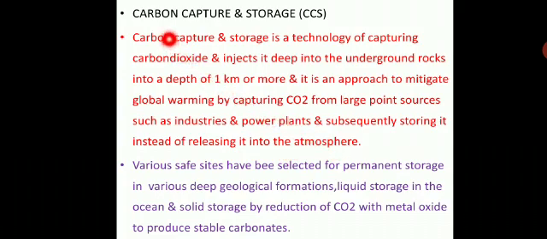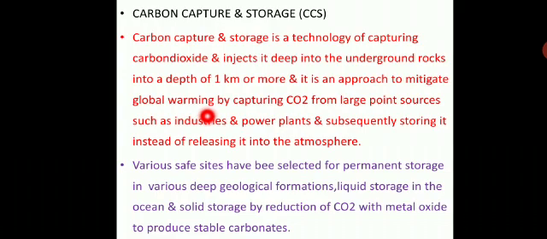Simply, carbon capture and storage is capturing the carbon present in our atmosphere in the form of carbon dioxide. We have to reduce that carbon dioxide to reduce global warming, because carbon dioxide is the basis for global warming and greenhouse gases especially.